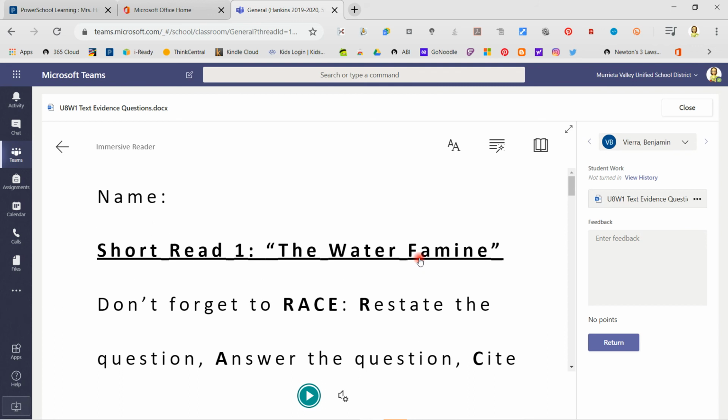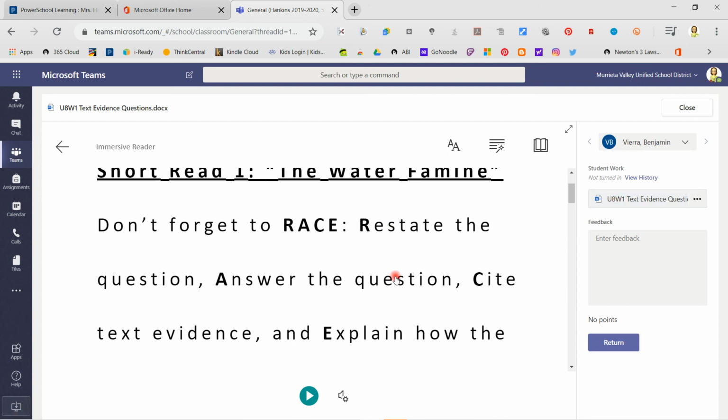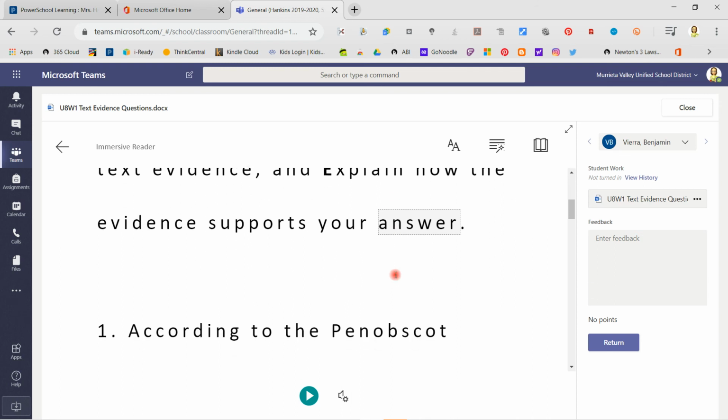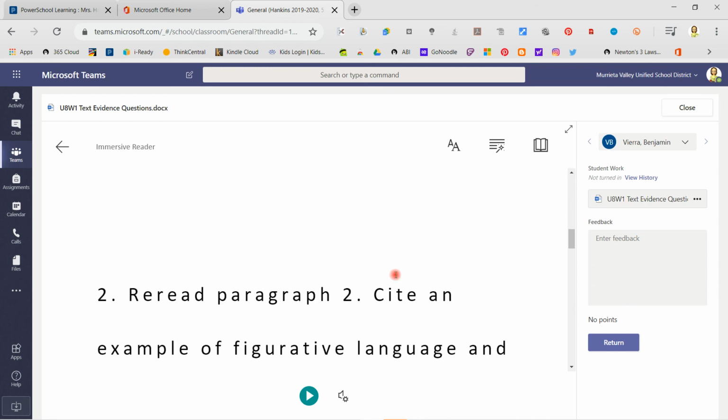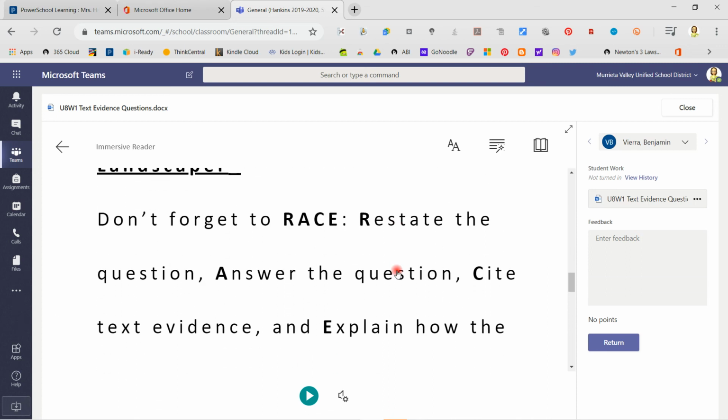So again, only this one is editable. The other one is just for your reference when you're reading. Now we had earlier in the year or other times, we were doing these things directly in the book, which I may reconsider how I'm doing this and have you write in the benchmark booklet if that is easier. But I'm trying to see how you guys do with writing on Teams.